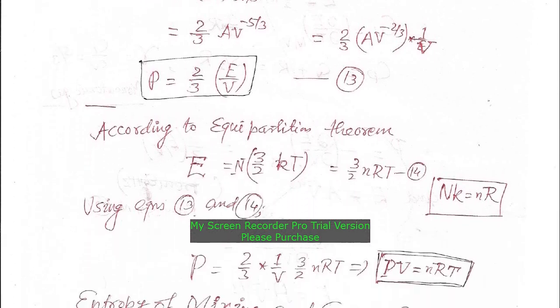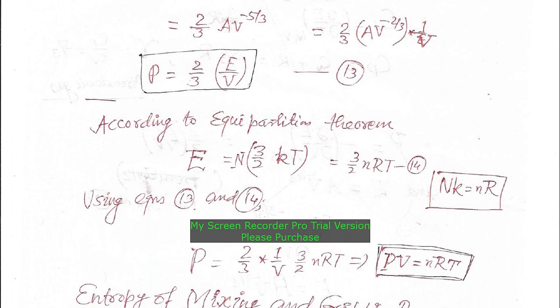According to the equipartition theorem, we are familiar that the average value of energy for each degree of freedom is half kT. For N molecules, each molecule has 3 degrees of freedom, so the total energy you can write as N times 3 by 2 kT. Remember, here the degrees of freedom correspond to kinetic energy, since you are dealing with an ideal gas.